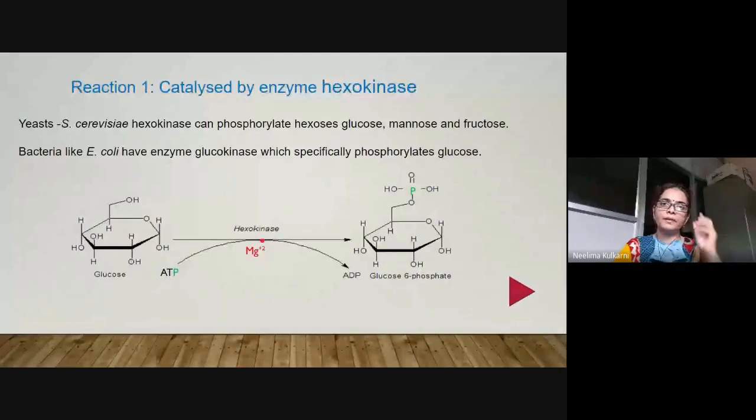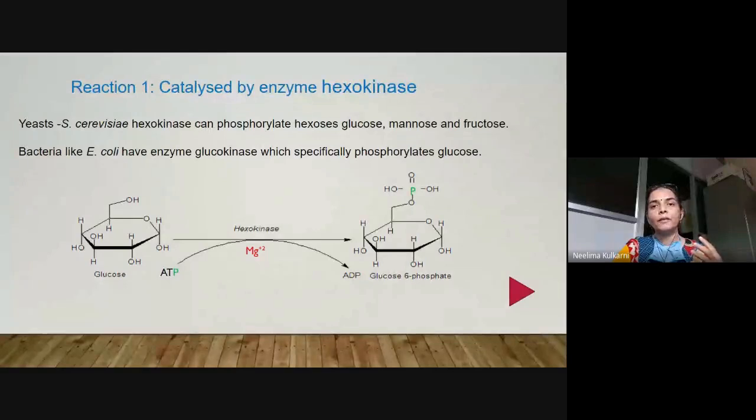If you remember in the previous lecture, I mentioned that phosphofructokinase is a regulatory enzyme. In the same manner, even hexokinase is a regulatory enzyme. It responds to various metabolites, and it can regulate the rate at which glucose is converted to glucose 6 phosphate. In short, it can decide how much glucose will be metabolized through glycolysis in the cell at any point of time, depending on the availability of various metabolites of the glycolytic pathway.